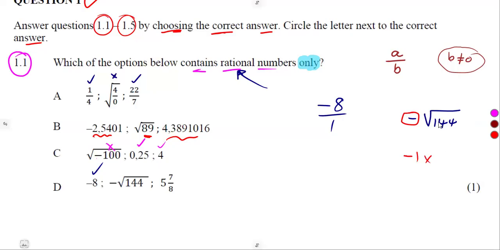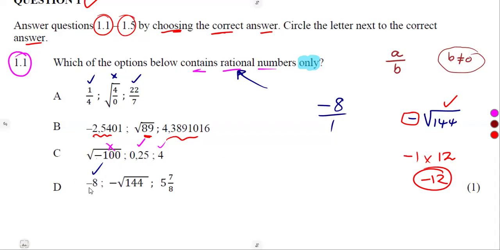which we know. If you do not know that, you can use your calculator. Remember, you're told to use the calculator. So you can simplify the square root of 144, which is 12. So multiplying this was going to give us a -12. Guys, -12 and -8, are they different? No, just one and the same simplification.